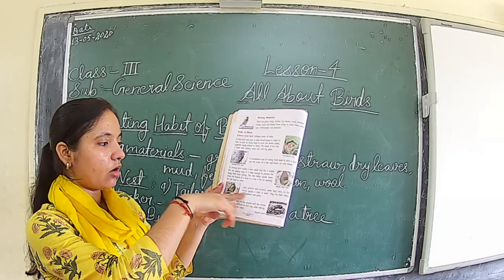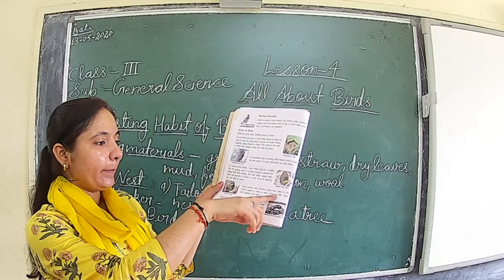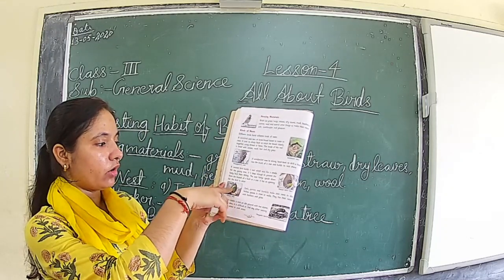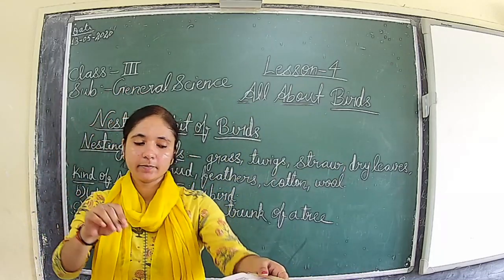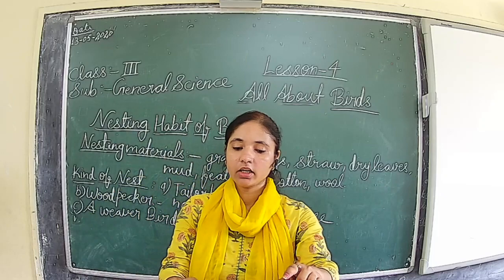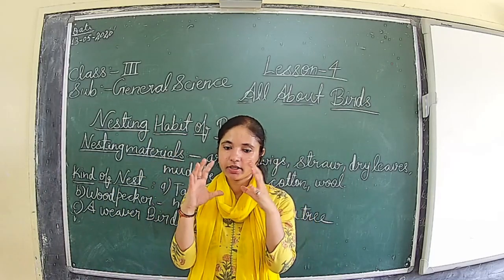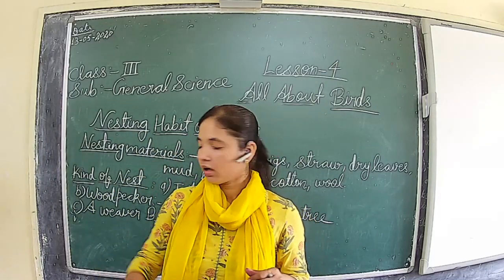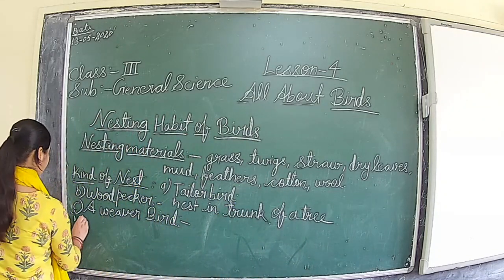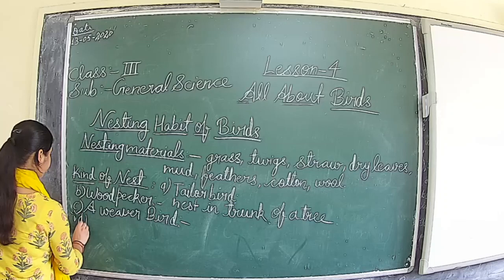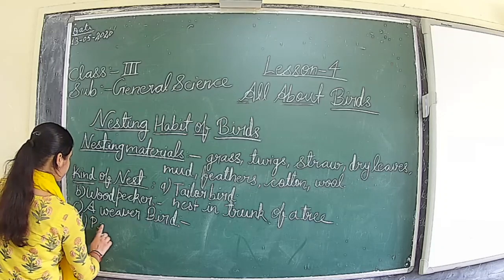Then parrots, all parrots and hornbills make their nest in a hollow tree or wall. In the hollow space of a tree or a wall, where there is space, they will make their nest. That is the parrot and sparrow and all.